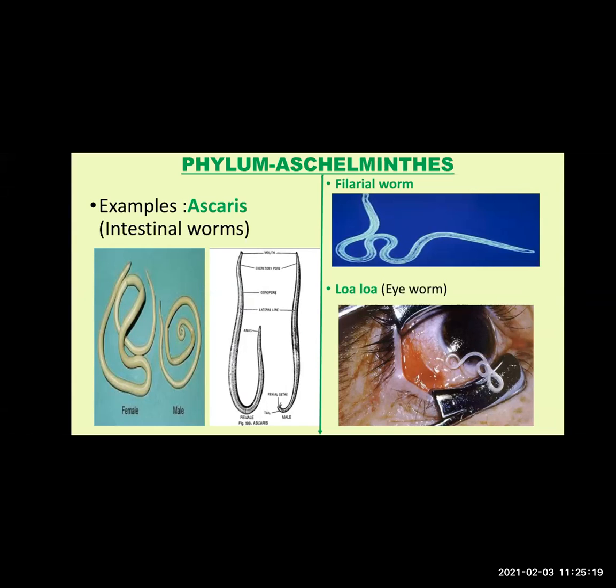The second example is the filarial worm, again many times found within our body. And the third one is so interesting, Loa loa. The name is Loa loa, commonly called the eyeworm. Why is it called eyeworm? You can identify from the picture. It travels right through your body up to your eyes, and it can be found within the eyes. That's why it is commonly called eyeworm. A nice name, isn't it? So these are the examples of phylum Aschelminthes.